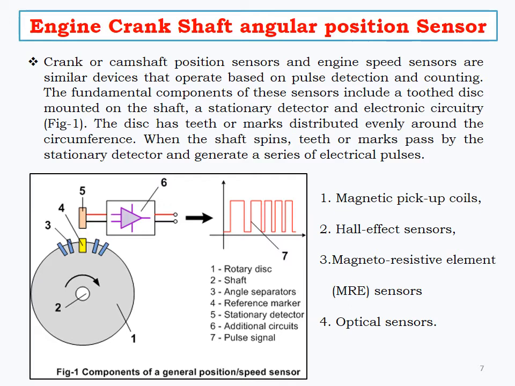Okay, we will see the engine crankshaft angular position sensor. It identifies the position of the wheel as well as the speed of the wheel. The wheel is mounted with different slots. These slots define the position of the wheel. We have a stationary detector. This detector will convert it into pulses. So that means we can find out the speed of the wheel as well as the position of the wheel.